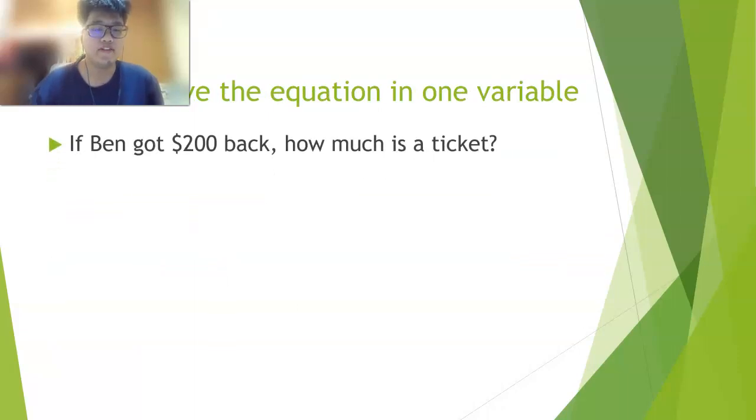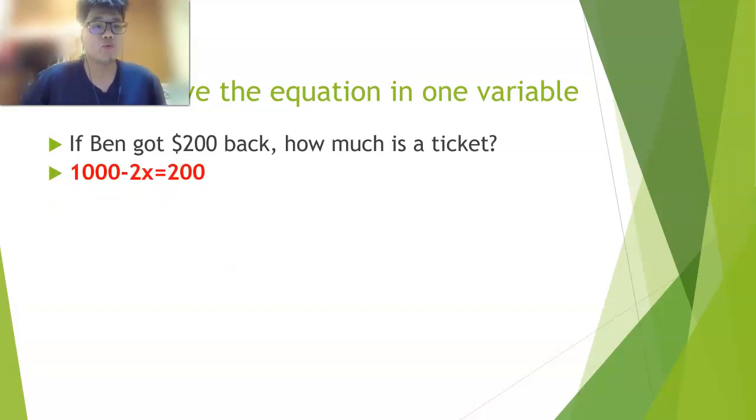So, if Ben got $200 back, how much is a ticket? Wow. So, from the last question, we talked a ticket is X dollars, right? So, we have to solve the equation now. So, we make the equation first.